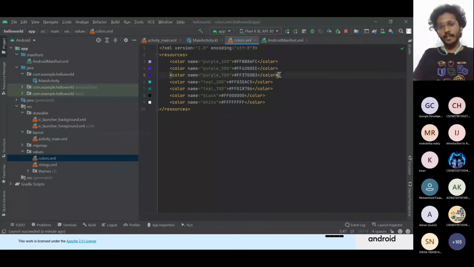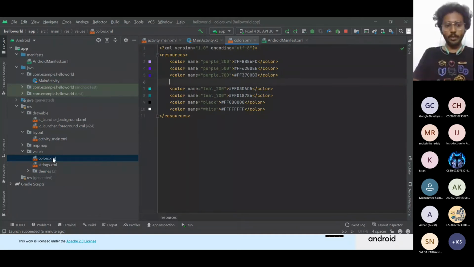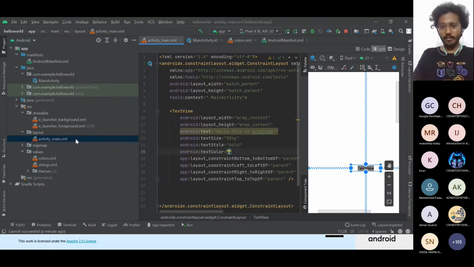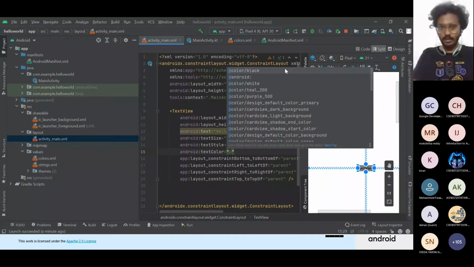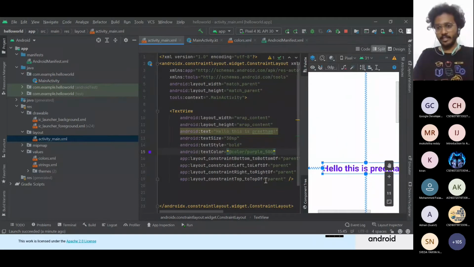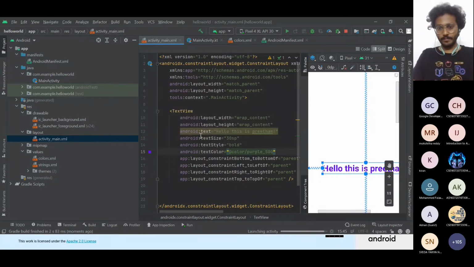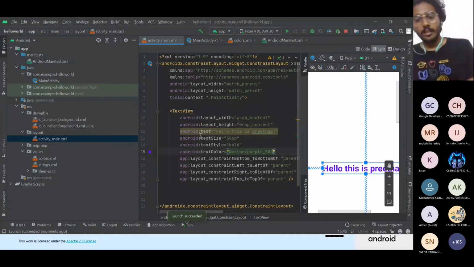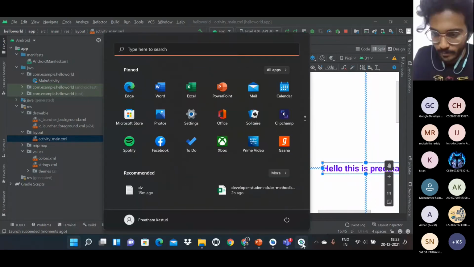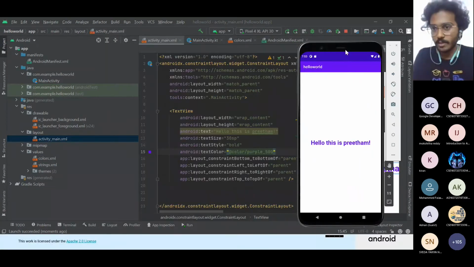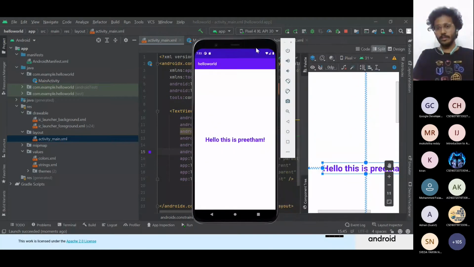We can also add some colors here, looking in the material options. So the color changed, right? When we run the program, see, this is how it works.